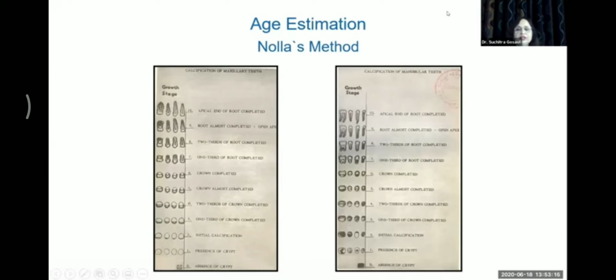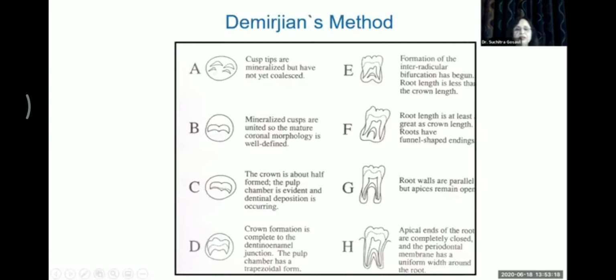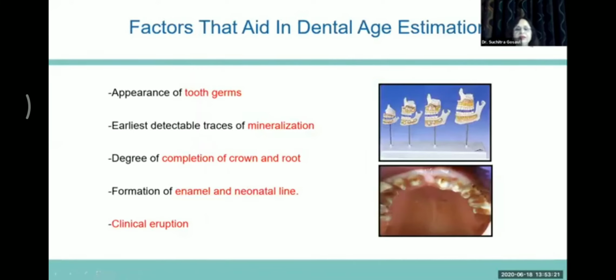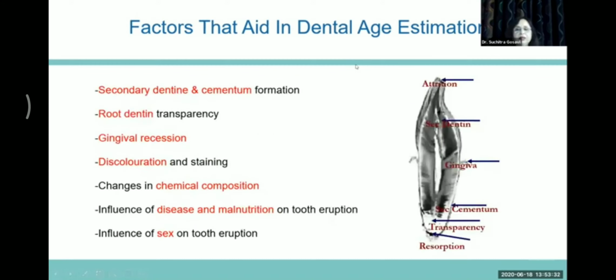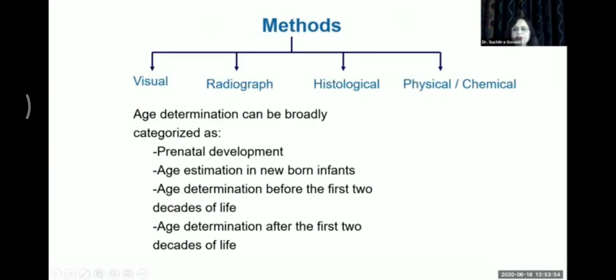For age estimation, there are different methods like Kvaal's method and De Gemeird's method. Factors that aid in age estimation are tooth germs, mineralization, completion of crown and roots, enamel and neonatal line, clinical eruption time, secondary dentine deposition and cementum formation, root dentine transparency, gingival recession, discoloration and staining patterns seen on teeth, changes in the chemical composition, diseases, influence of disease and malnutrition, and influence of sex on tooth eruption.